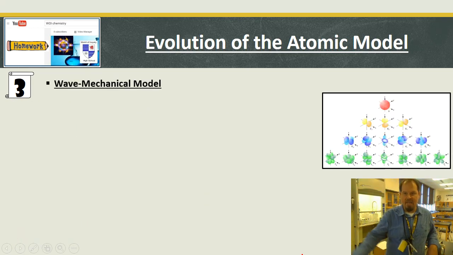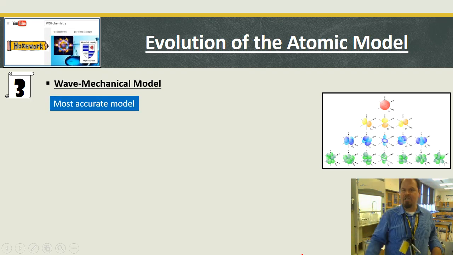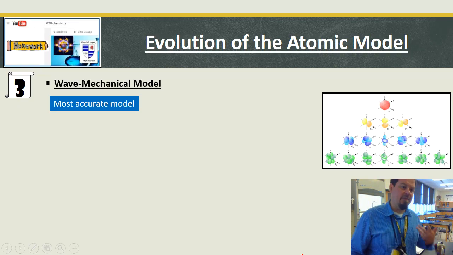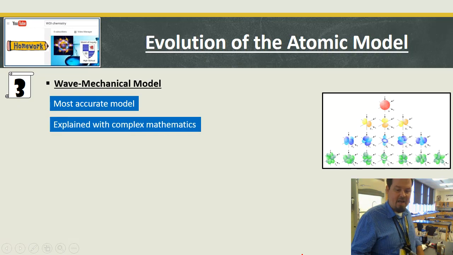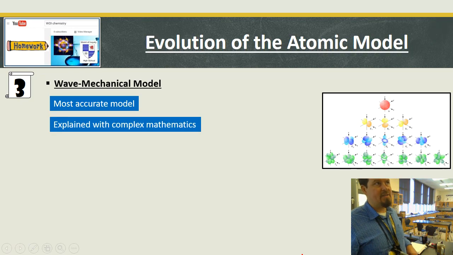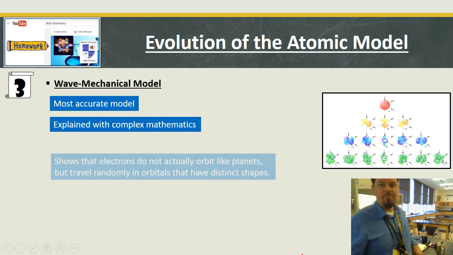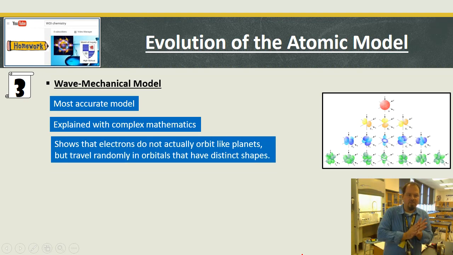This is the wave mechanical model. We will not do these three-dimensional structures. There was a name for each of these orbitals and where things happen. This is our most accurate model. It is based on very complex mathematics. I had to go through Calc 3 and differential equations to be able to solve these equations. We will not go there by any means.